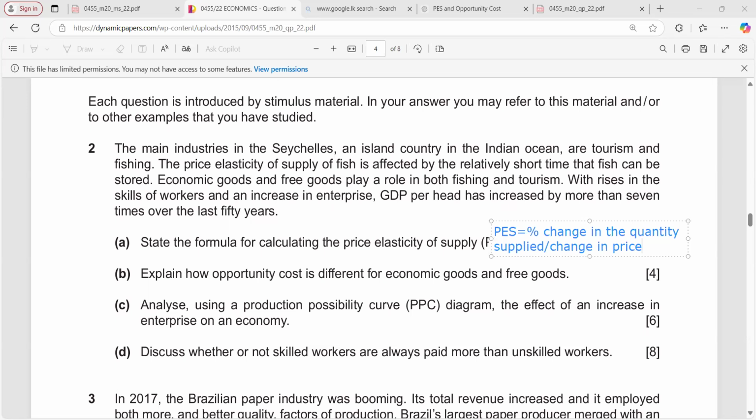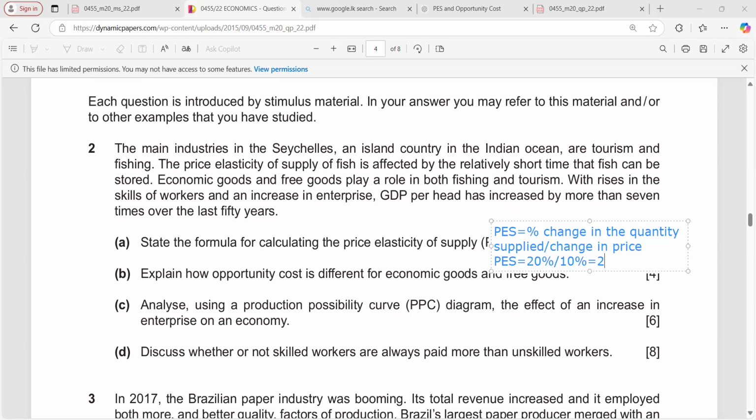So I will explain this one with a simple example. If the price of a good increases by 10% and the quantity supplied increases by 20%, then if you need to find PES, it equals 20% divided by 10%, equals 2.